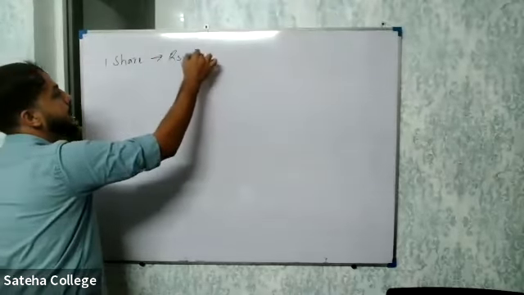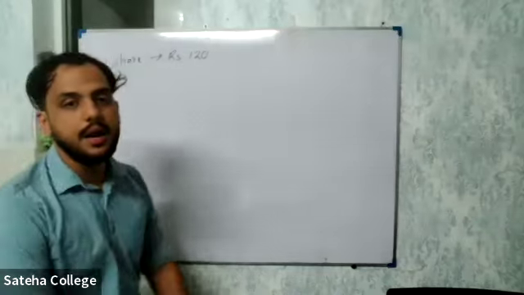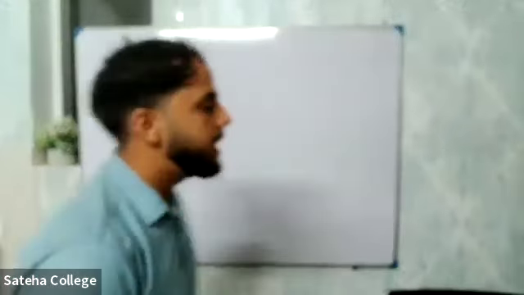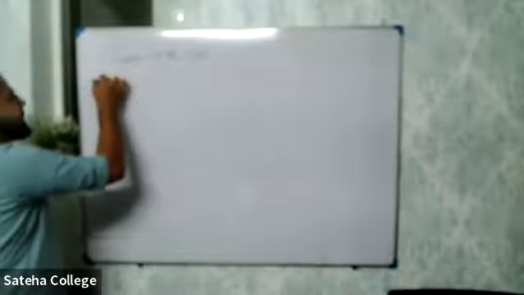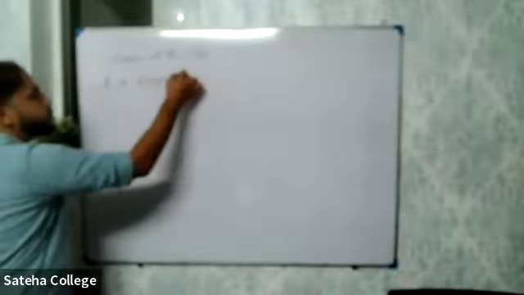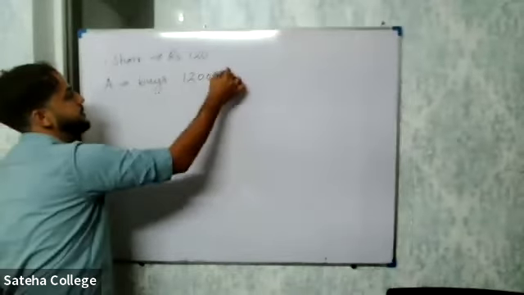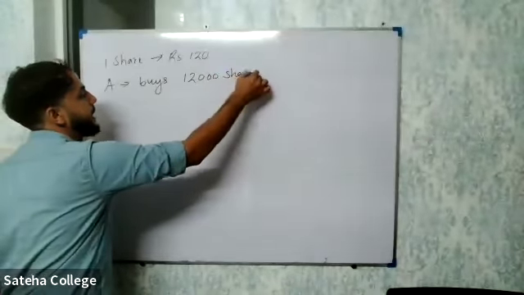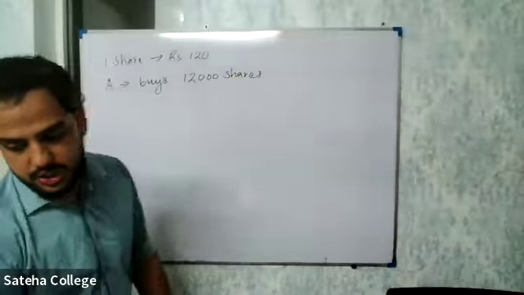A person, let's say a person A, buys shares.